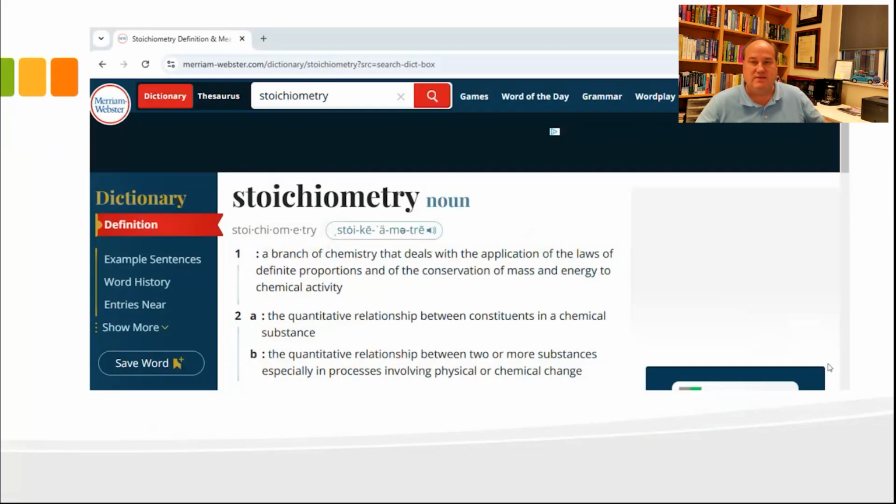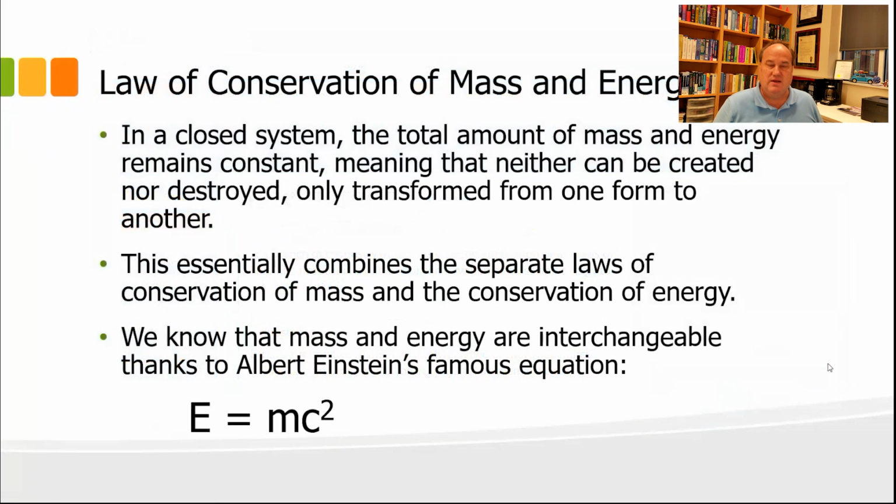So in order to understand this definition, we have to understand what the law of conservation of mass and energy is, right? This is actually expanded from the law of conservation of mass and the law of conservation of energy. So we've kind of combined it all into one. In a closed system, the total amount of mass and energy remains constant. That means that matter and energy can neither be created nor destroyed. It's only transformed from one form to another.